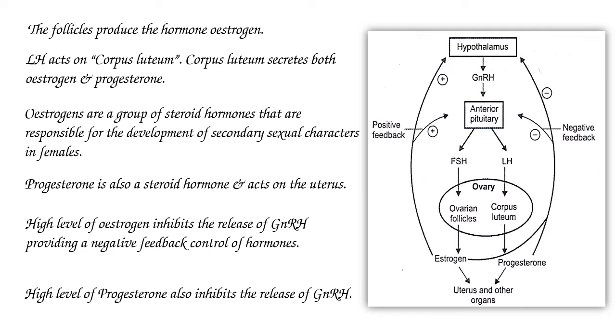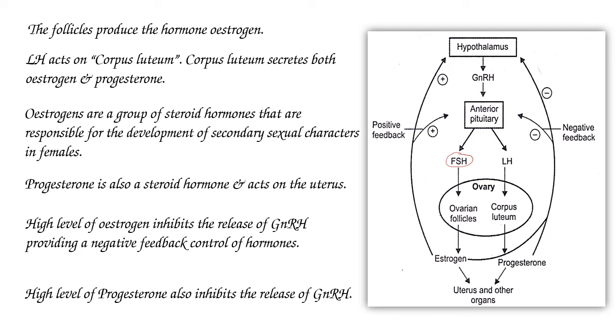So already we have discussed the follicle stimulating hormone, which is produced by the anterior pituitary by the action of gonadotropin releasing hormone. This follicle stimulating hormone acts on ovarian follicles, or simply we can say it is helpful for maturation of ovarian follicles.